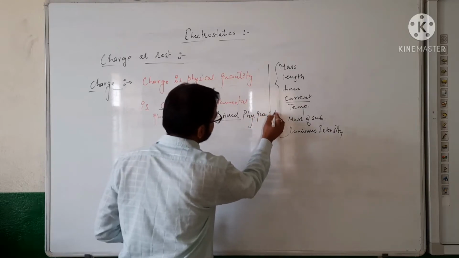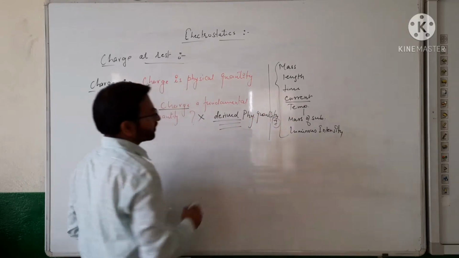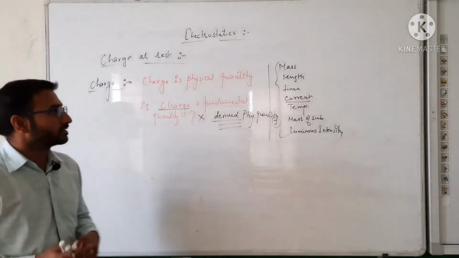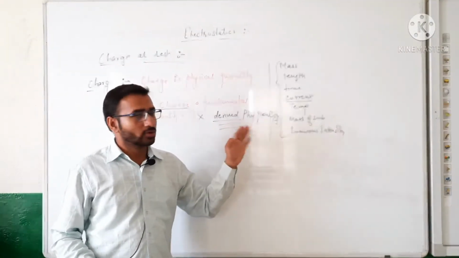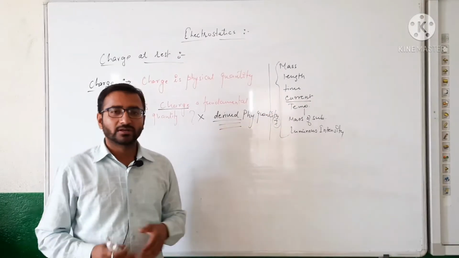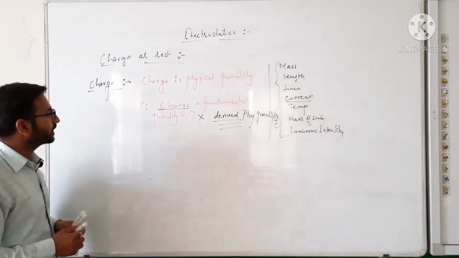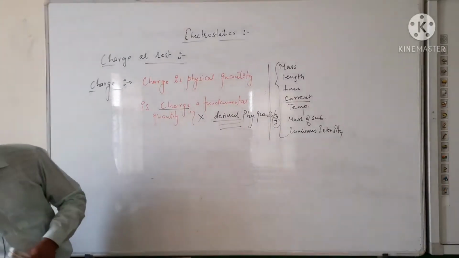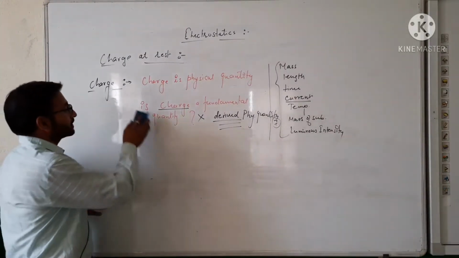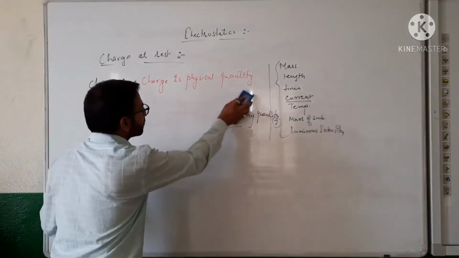In class 11th, you learned that derived physical quantities are those obtained from two or more fundamental physical quantities. Got it? So the conclusion is that charge is a physical quantity and it is not fundamental.